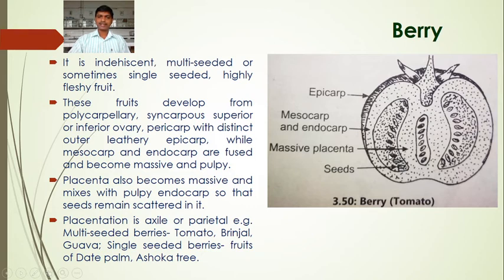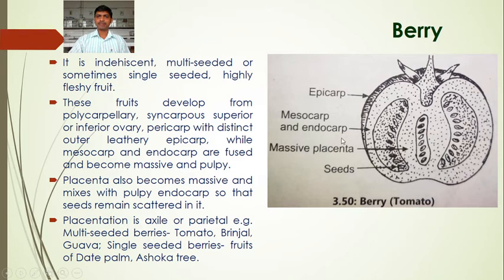Or in some plants it is parietal placentation, where the placenta has been developed at the periphery of the inner wall of the ovary. For example, multi-seeded berries: tomato, brinjal, guava; single-seeded berries: fruits of date palm, ashoka tree. So this is about the berry fruit.